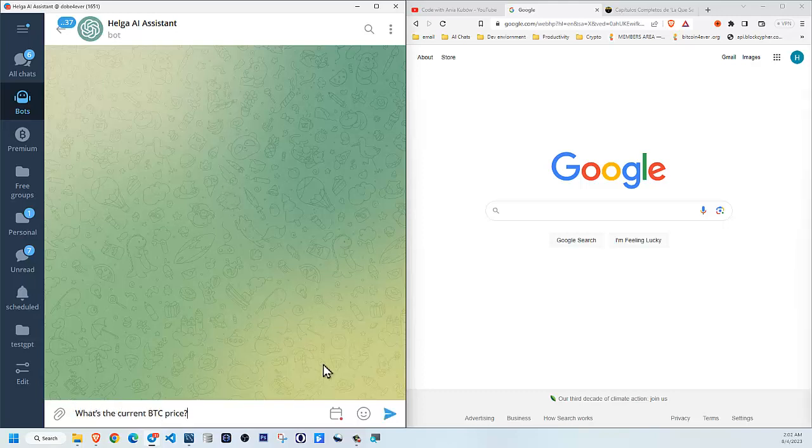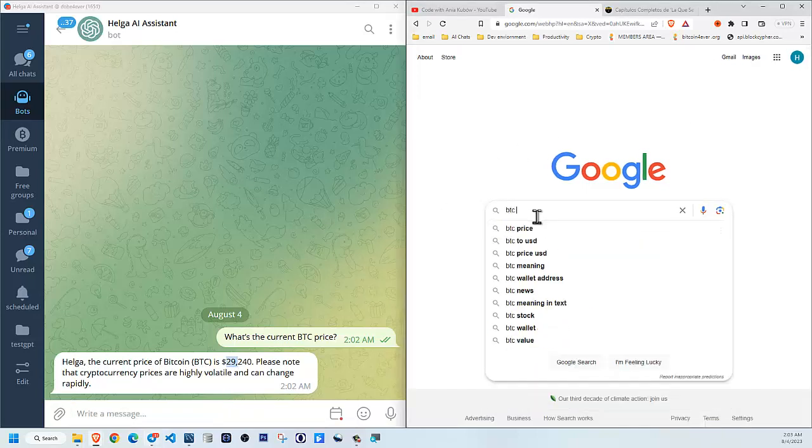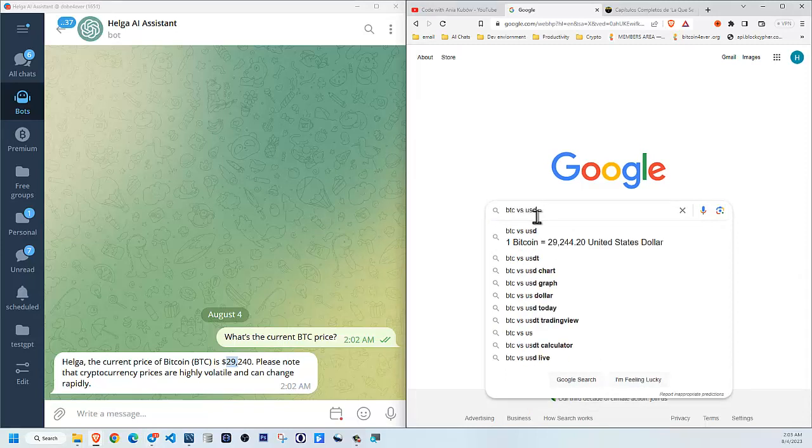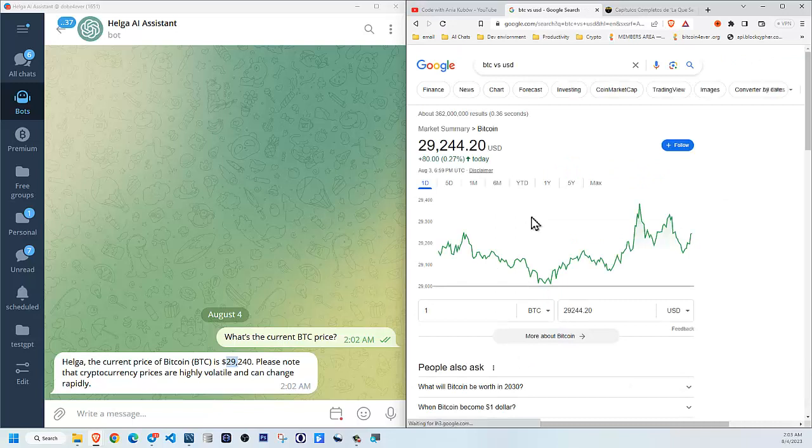So just to demonstrate how it can access real-time information, I'll just ask, what's the current price of BTC, and it will say something. So it says, the current price of Bitcoin is 29.2. So let's see what Google has to say. BTC versus USD. And pretty much very, very close, so yeah, a $4 difference.